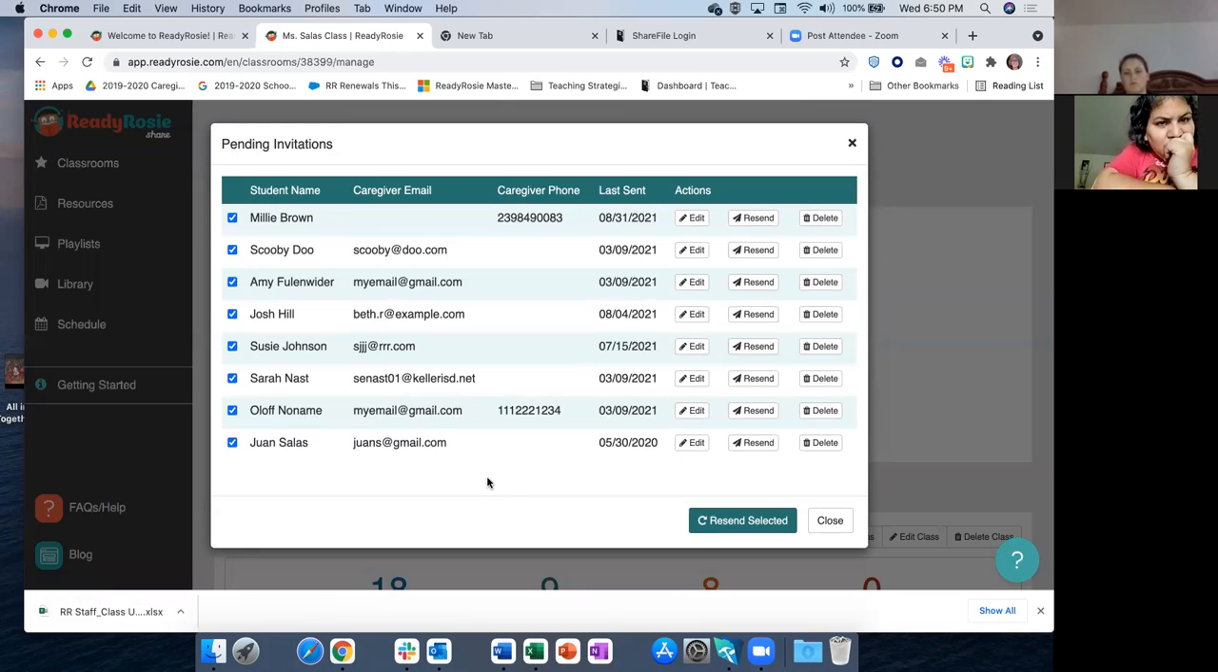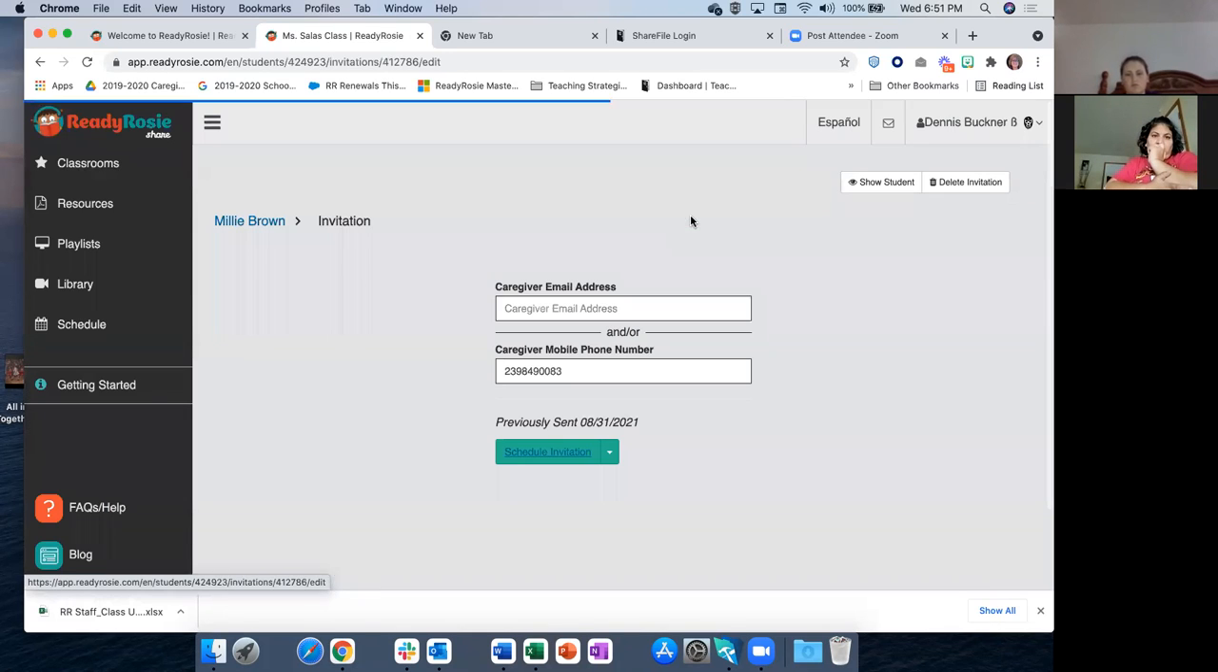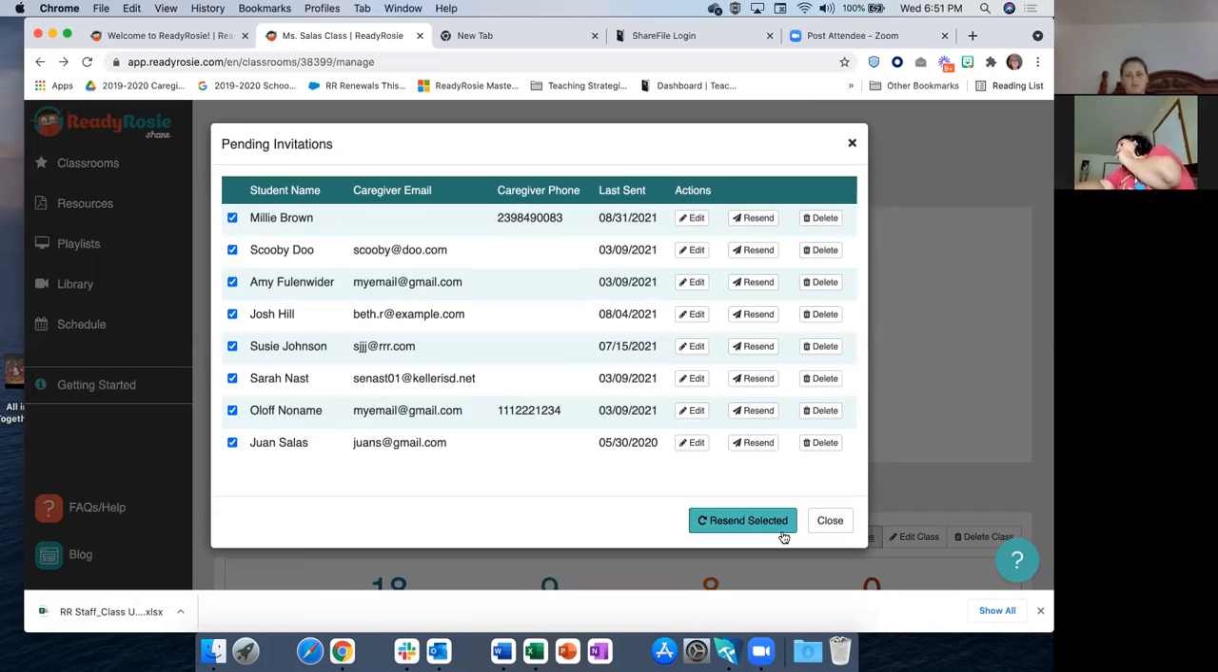At this point, you have a couple of options. Maybe they moved, maybe they're gone, but between the time you invited them initially and now you're resending them, so you can just click delete and they're off your roster. Or maybe you just had the cell phone number and now you have an email. So you can click edit and correct whatever information you want to. You can add additional information as well. And then all you have to do is click resend selected, and all those invitations will go out another time to those families.